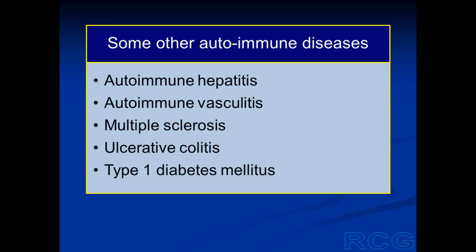In other diseases, we can use immunosuppressants like steroids and others to control and suppress the immune response against the self antigens. But in some cases, treatment is not possible.